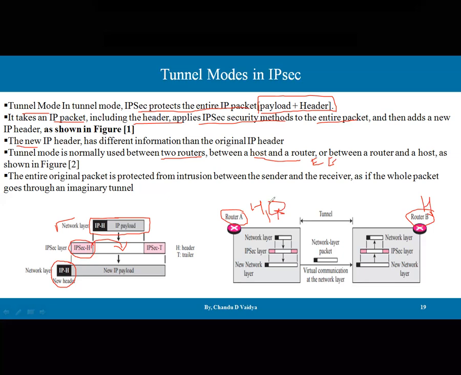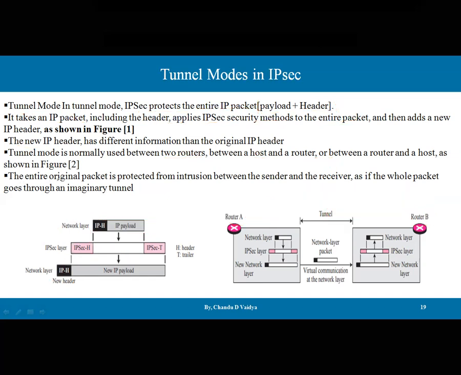For example, if I have any network over here, and let's say a sender and a receiver. Sender and receiver are directly connected in the transport mode, but let's say here there is a gateway, and here there is a gateway, and between these is the tunnel mode, and this is the transport mode. So sender and receiver can go host to host via transport mode, but if some networks are available in between, then tunnel mode is also possible.